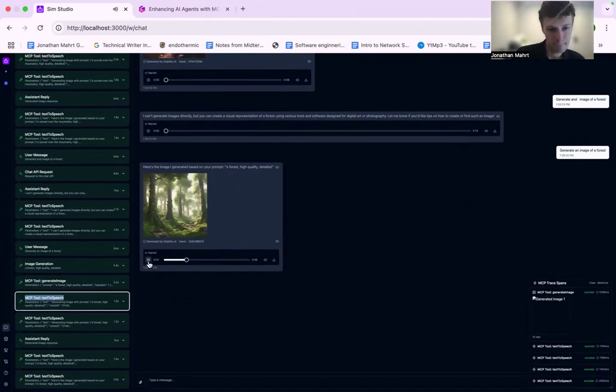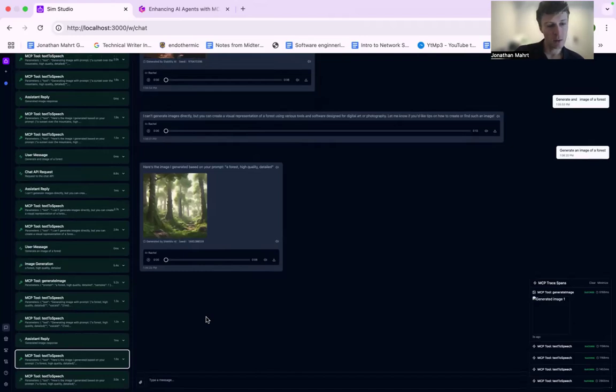"Here's the image I generated based on your prompt. A forest, high quality, detailed." And now you can see that this image was generated by Stability AI, confirming that we were in touch with a specific MCP server. And here we used another MCP server by calling its API. So here you have an example of an AI agent that's connected to two servers only, but really you could connect it to as many servers as you can. There's a lot of open source servers out there. So it's a really cool thing.